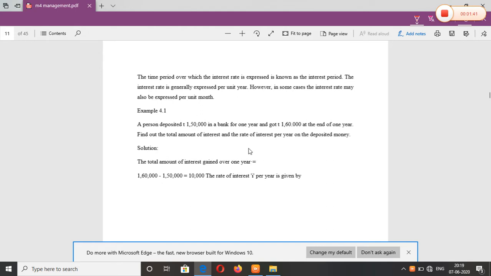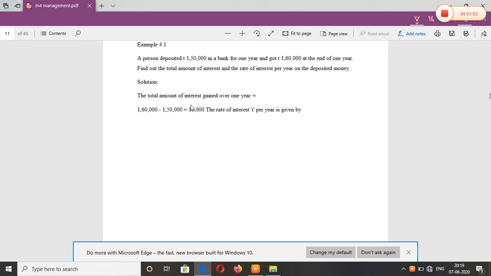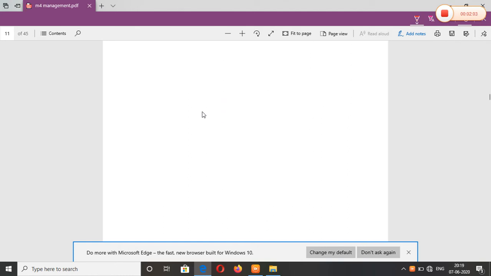The person deposited 1,50,000, and after 1 year he gets 1,60,000. Around 10,000 is more. So the total interest gained for 1 year is 10,000, the extra amount he got.